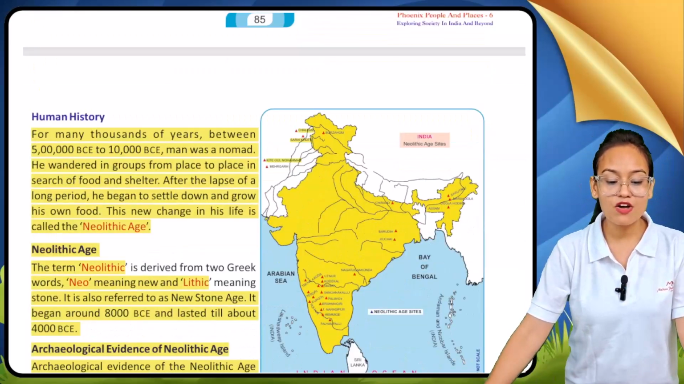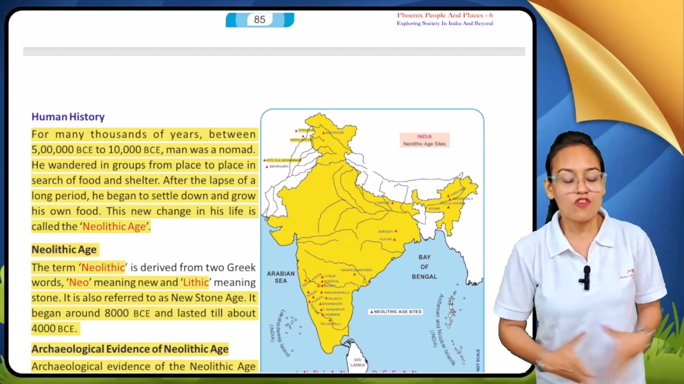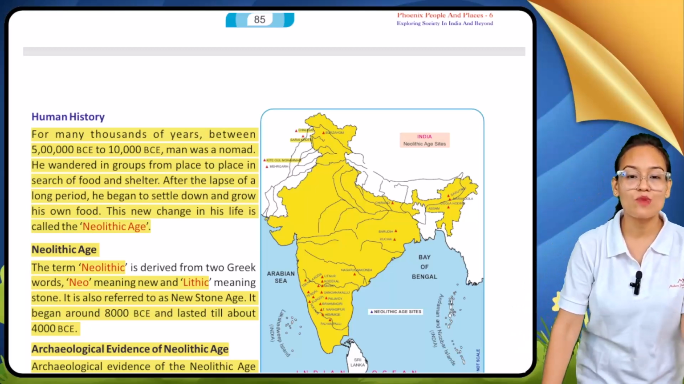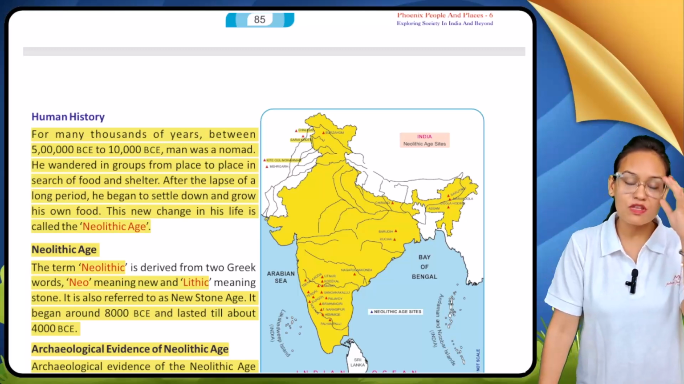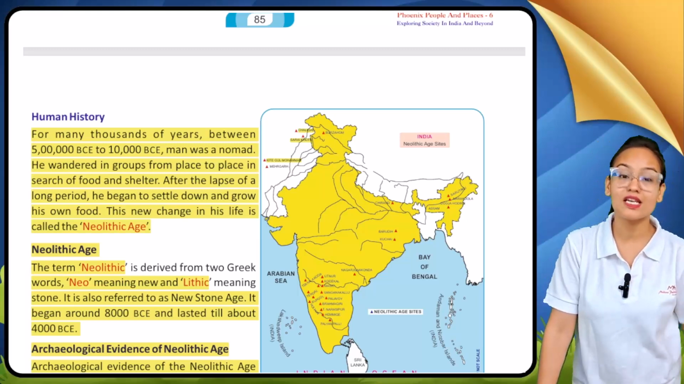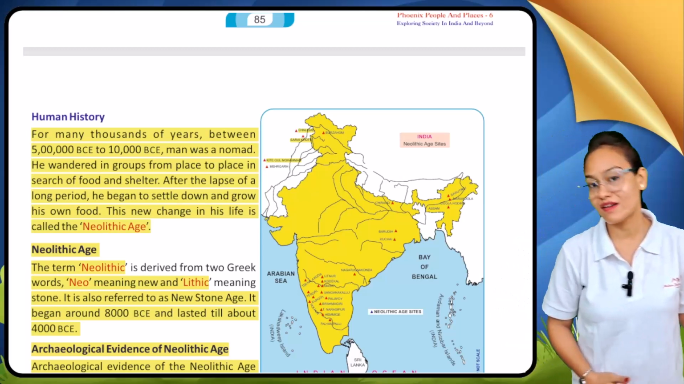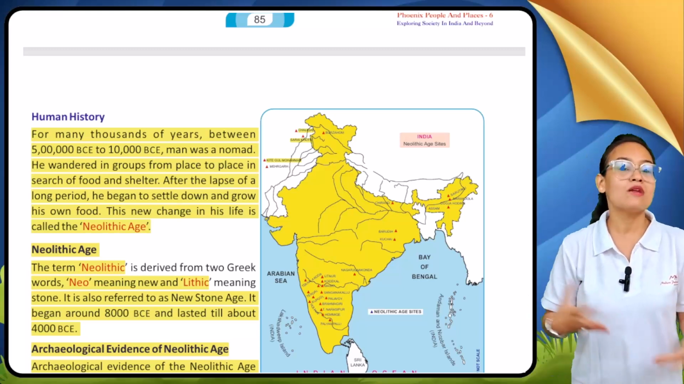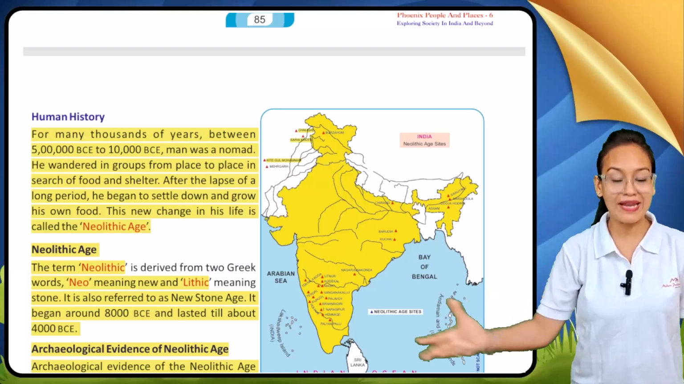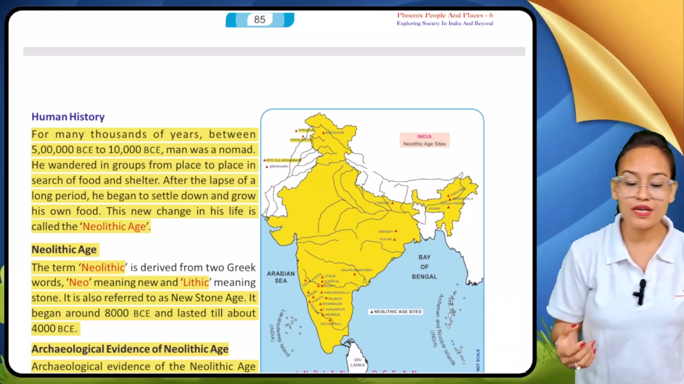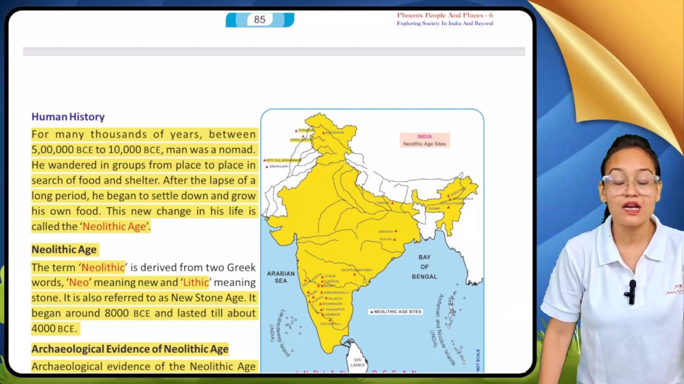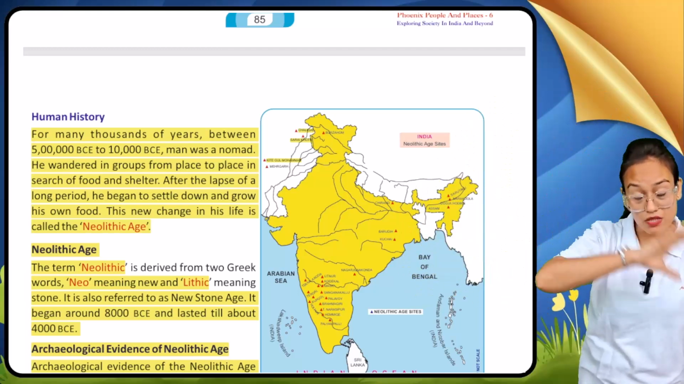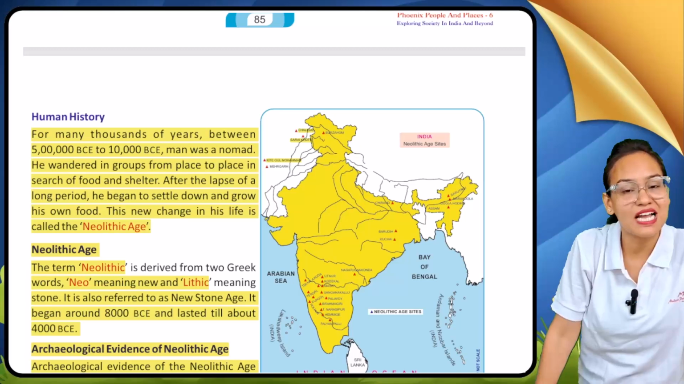For many thousands of years, between 5 lakh BCE and 10,000 BCE, man was a nomad. From 5 lakh BCE to 10,000 BCE, early man used to spend their life as nomads. It means they were continuously moving from place to place, and when they moved, they used to go in groups. After the lapse of a long period, they began to settle down and grow their own food. So you can see there is a huge time when early men lived a nomadic life.